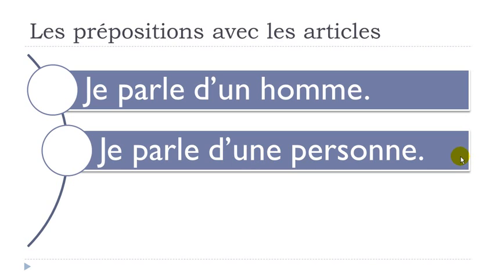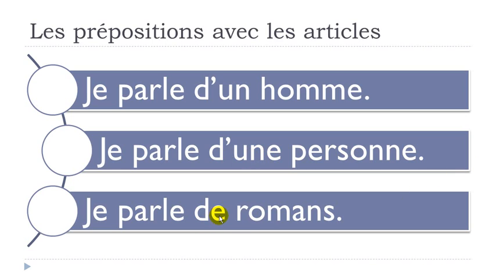All right. The tricky thing is when you want to combine de and des. Just because we think that it would sound strange to have this de des romans. So the thing that will disappear will be the article. That's the reason why we get this je parle de romans.